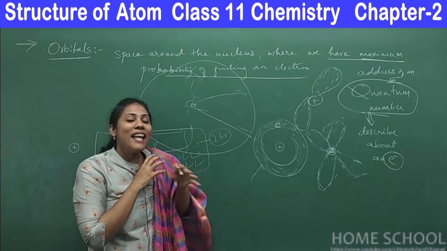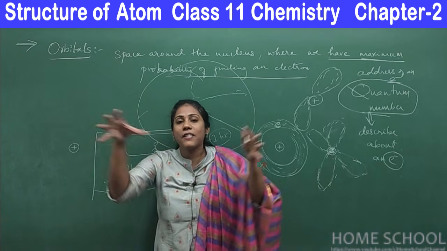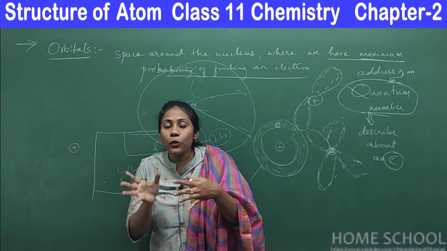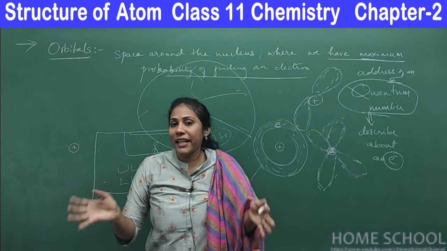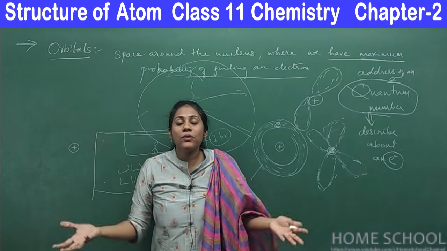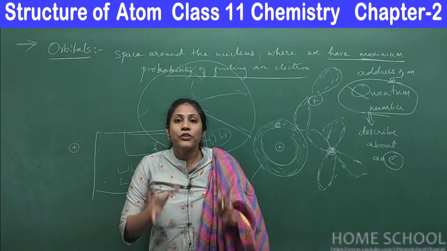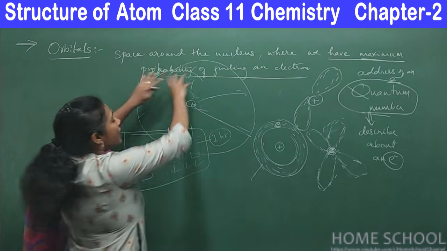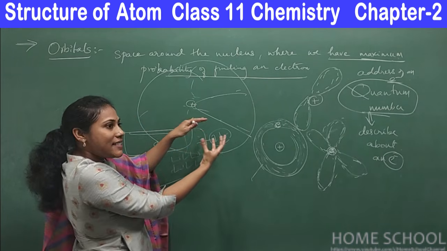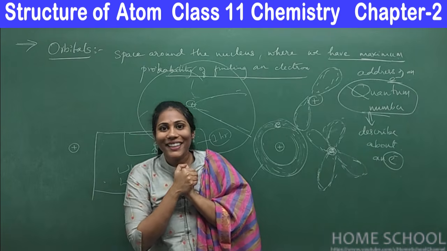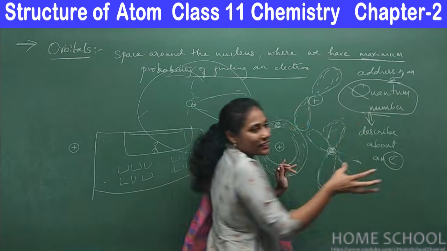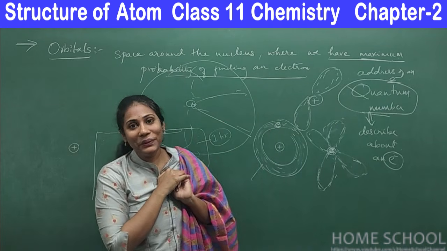Just like a country is divided into states, and states into districts, and we people live in different towns and colonies of districts, our electron has so many states, and it can live in a particular district, and again in a particular colony. So we are trying to identify the address of a particular electron that is revolving around the nucleus.